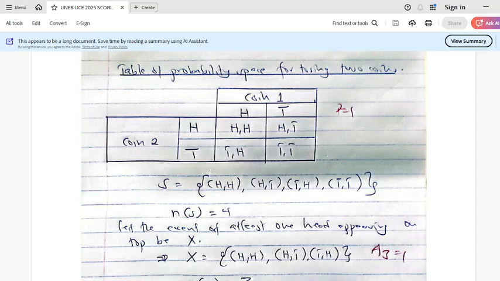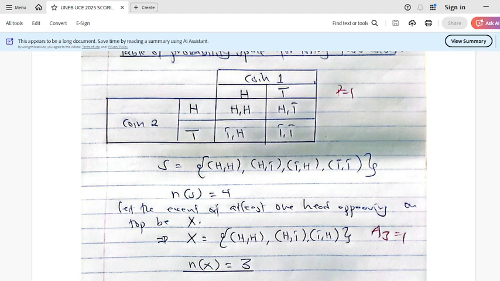How many different outcomes do we expect in a single toss? We have 1, 2, 3, and 4. That's why you have n(S) equals 4. That is called the number of possible outcomes, or we can call it the size of the sample space.